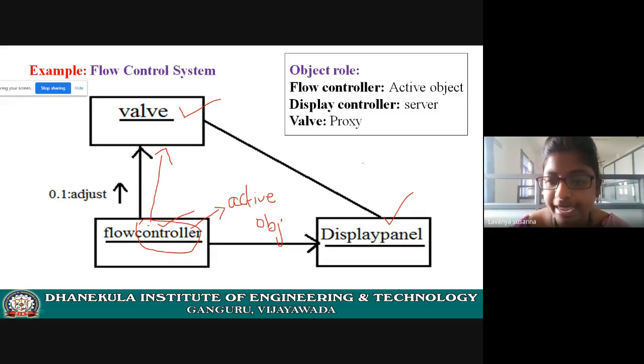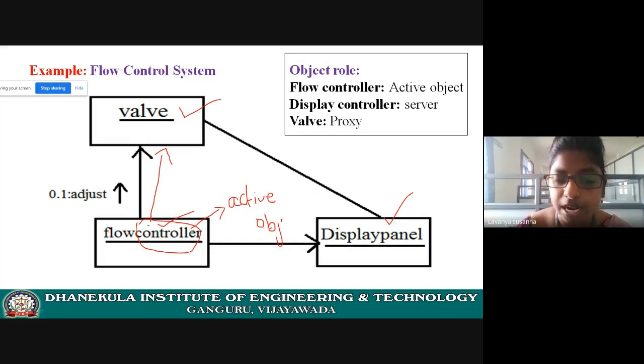For example, take the client server model. Client will ask some services from server, right? Now you can say client is an active object or a controller, because it is asking some services. Here, flow controller operates on valve and on display panel, and no other object is asking it for services. Remember this. An active object or a controller means, who is it?